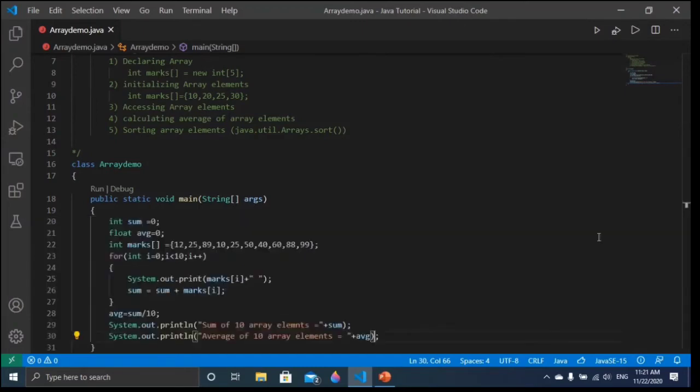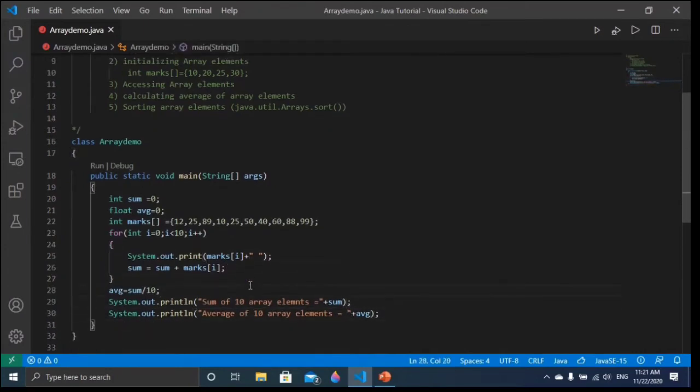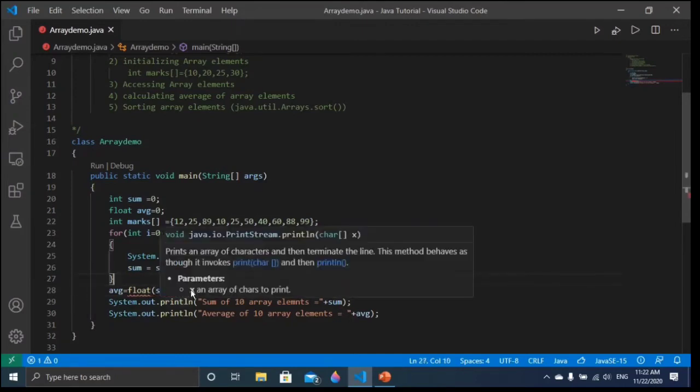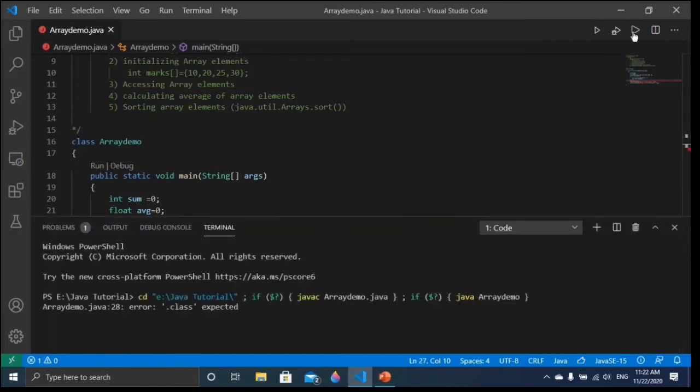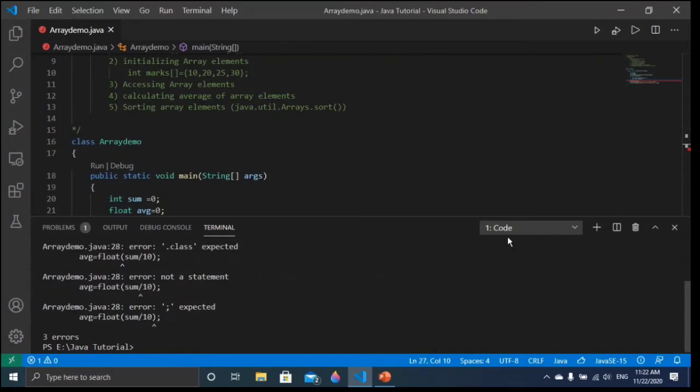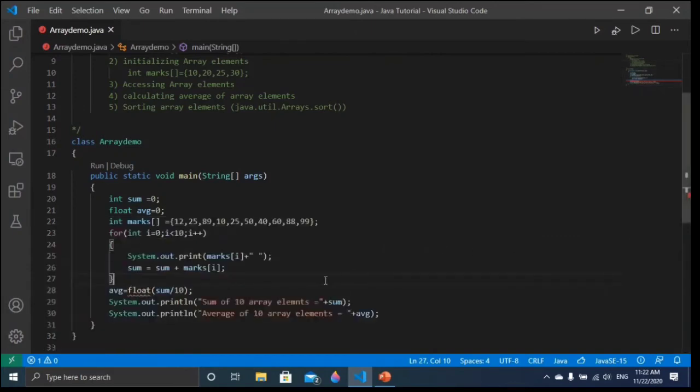The reason is that this is int type, so we have to do something here, friends. Sum is int type, so to get the decimal result we have to write float here and close this. So that is what we have to do. Let me show, and let me run it. Yeah, you can see the error is coming. Why is this error coming? Let me find out.